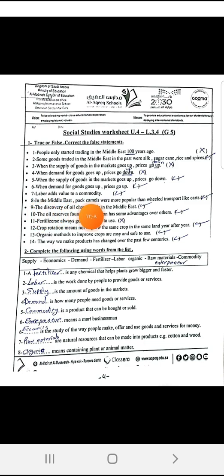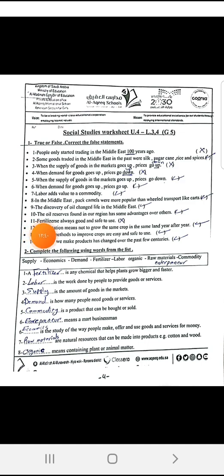8. In the Middle East, pack camels were more popular than wheeled transport like carts. Yes. In the Middle East, people used to travel by camels more than by carts. The discovery of oil changed life in the Middle East. Yes, greatly. The oil reserves found in our region have some advantages over others. Yes, the oil that is found in the Middle East is very special and has some merits and advantages over the oil that is found all over the world.